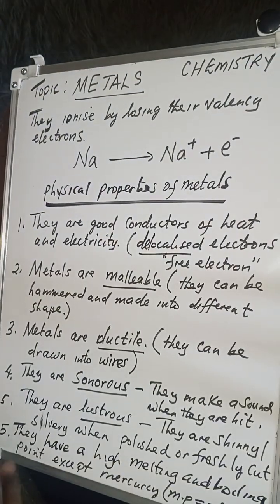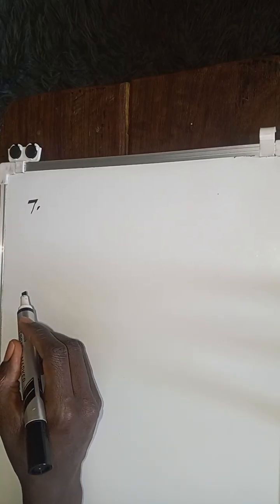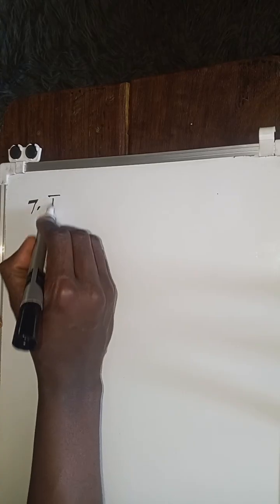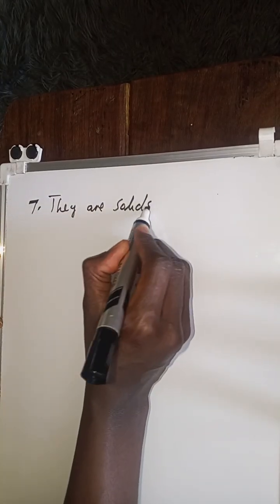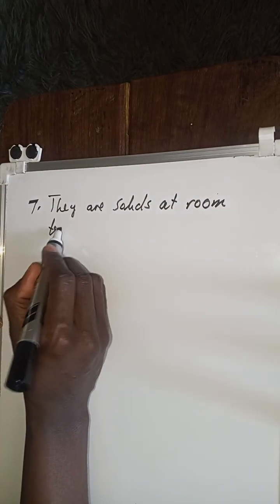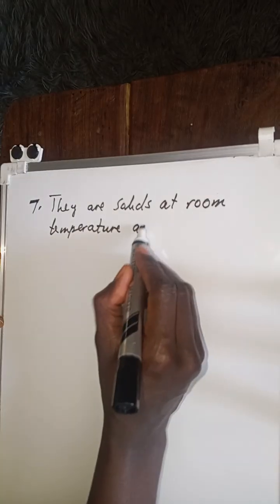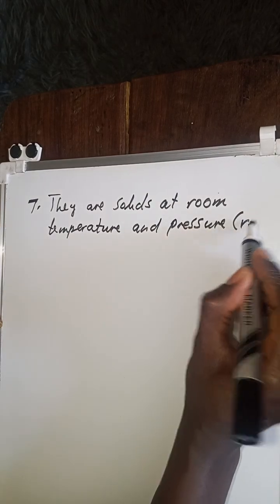Another property, maybe let me say the seventh one. You need to remember that metals are solids at room temperature and pressure, which we call RTP.